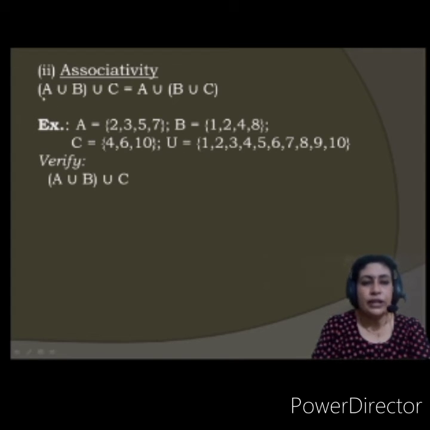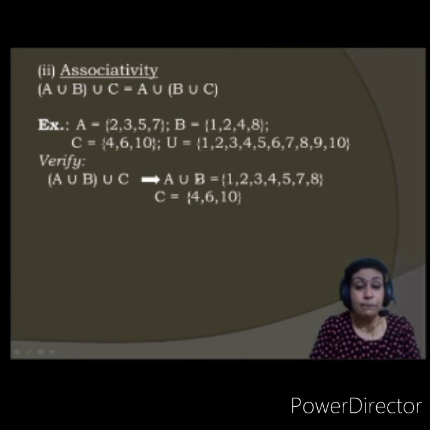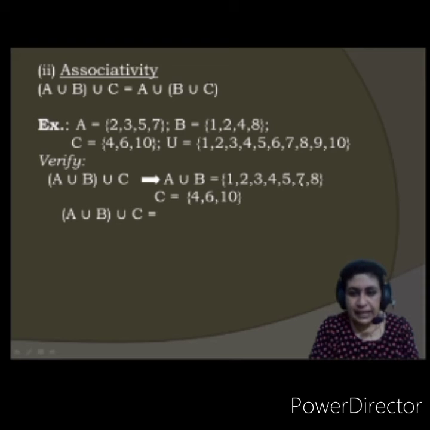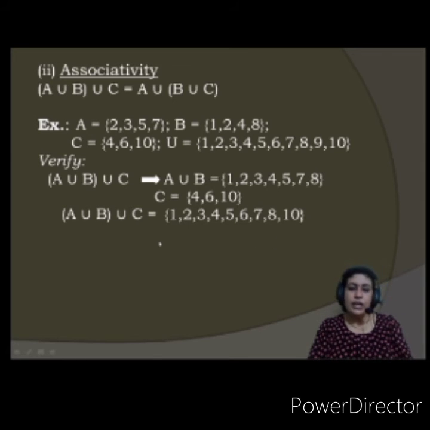So first, what do you want? First is this side, (A union B) union C. So first I'll take A union B. What is A union B I got? By now you must have learned: 1, 2, 3, 4, 5, 7, 8. This is A union B. What is the C set given to us? This is 4, 6, 10. Now this set, (A union B) union C, will be what? It will be 1, 2, 3, 4 is there, 5, 6, 7, 8 and 10. So all these elements are included in this set. This becomes the union, (A union B) union C.